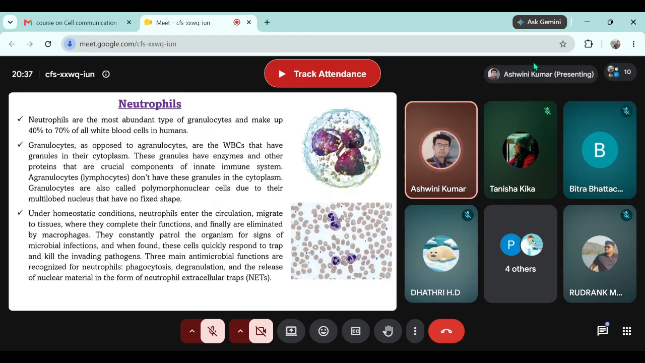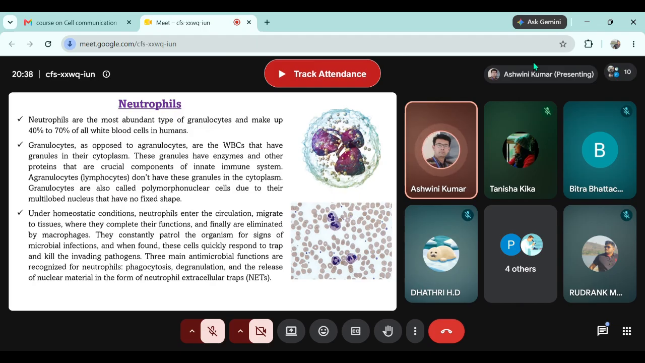So neutrophils are the most abundant type of granulocyte that make up 40 to 70% of all white blood cells in humans. So what do you mean by granulocytes? The cells that contain granules, and all these granules contain a lot of enzymes which are important to destroy the pathogens. These granules have enzymes and other proteins that are crucial components of the innate immune system. That means a neutrophil will not differentiate the kind of pathogen, whether it's a bacteria, whatever kind of bacteria, or maybe a fungus or any other thing. If a neutrophil is activated, it will destroy the pathogen.